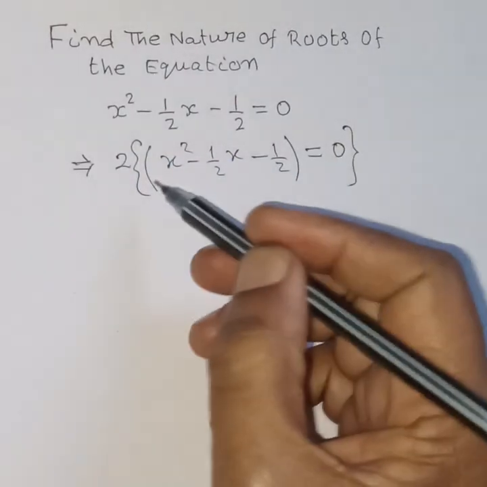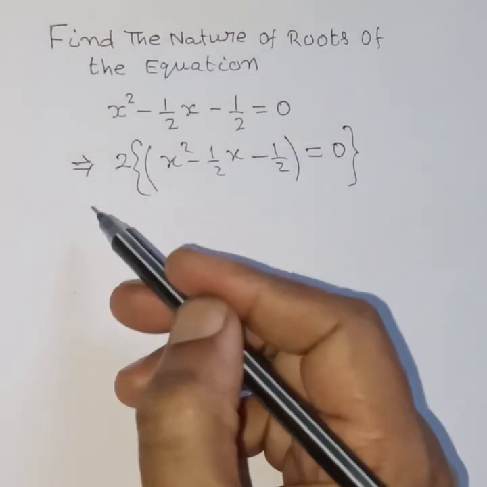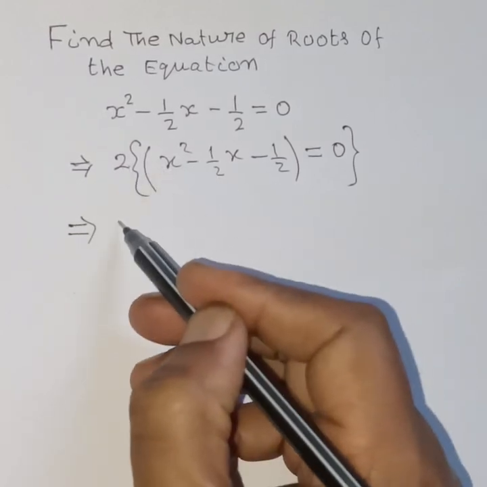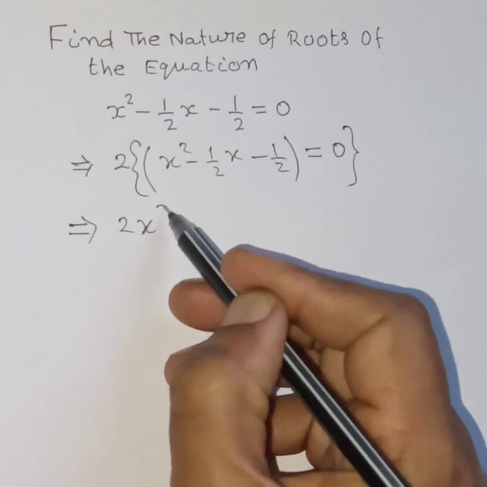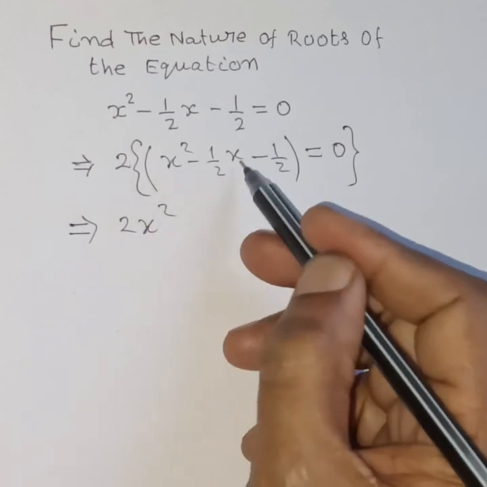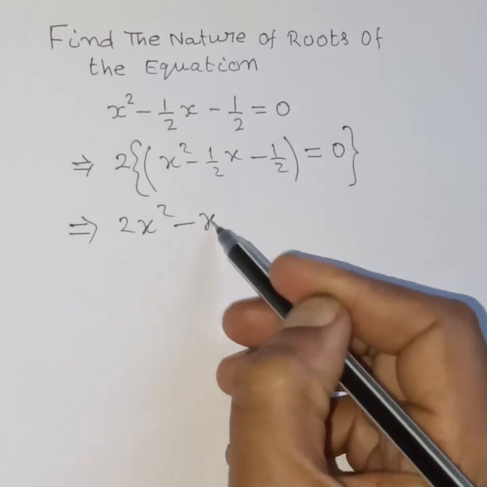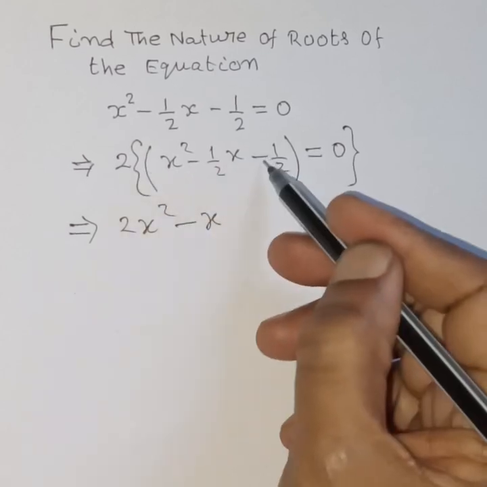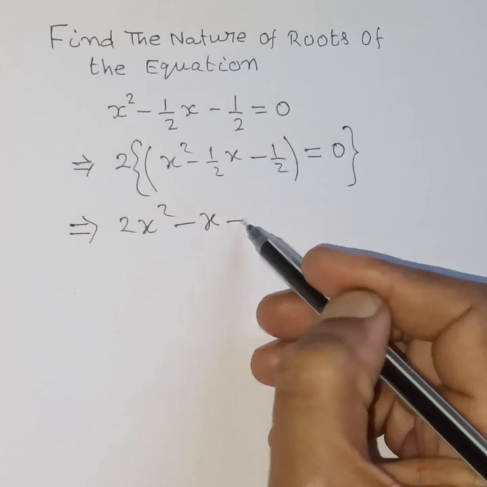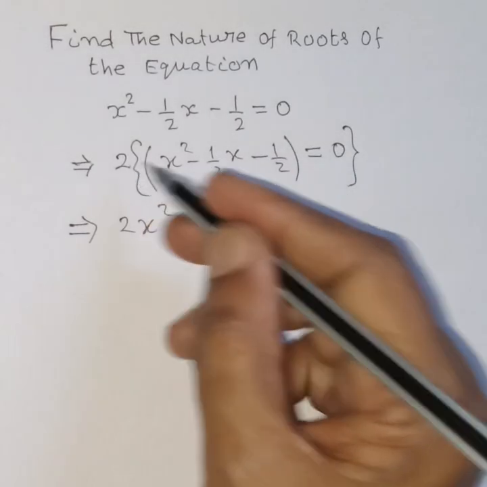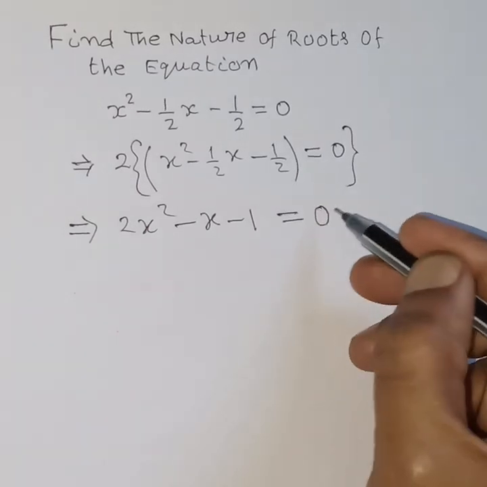Then this is the next step. It will be 2 into x square, twice x square, 2 into minus 1 by 2x is minus x, and 2 into minus 1 by 2 is minus 1. Right hand side is equal to 0 into 2, 0.